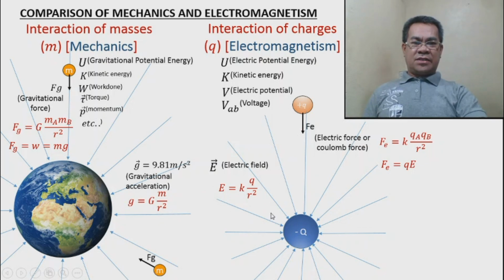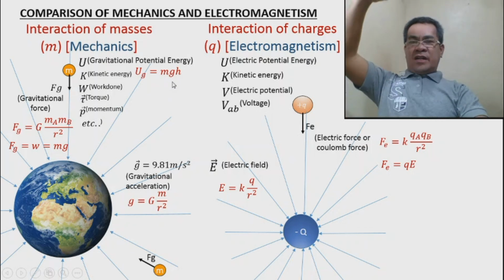So keep on watching. By the way, talking about gravitational potential energy, we learned that gravitational potential energy is mgh. This is possessed by height. When you have an object at a height from the ground, it has energy. The higher the height, the higher the energy.